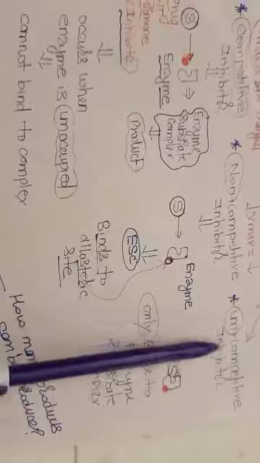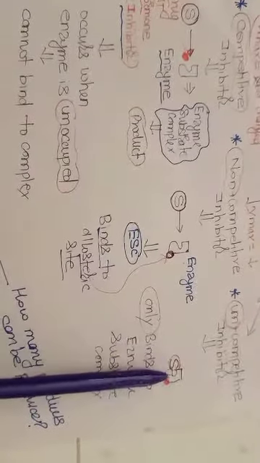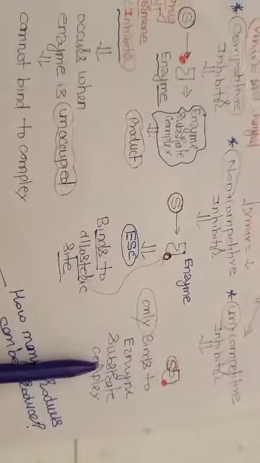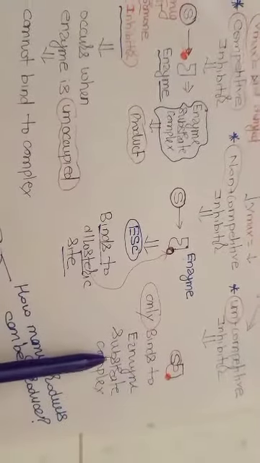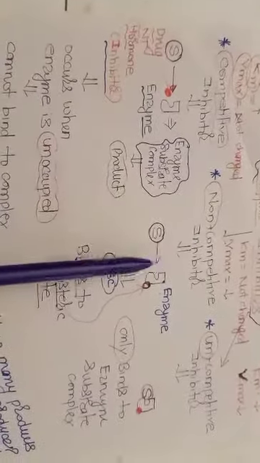Now uncompetitive inhibitor. With an uncompetitive inhibitor, it will bind only to the enzyme substrate complex, right? It will only bind to the enzyme substrate complex. This is the difference between competitive inhibition, non-competitive inhibition, and uncompetitive inhibition.